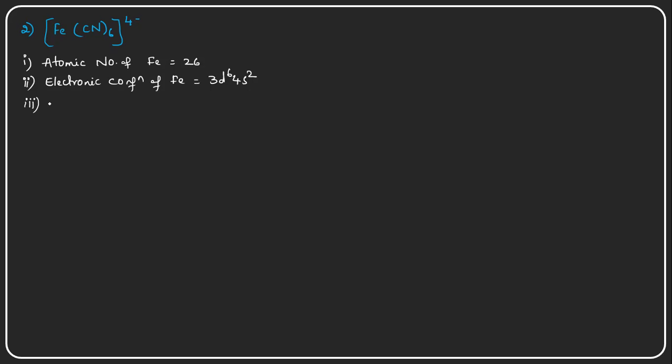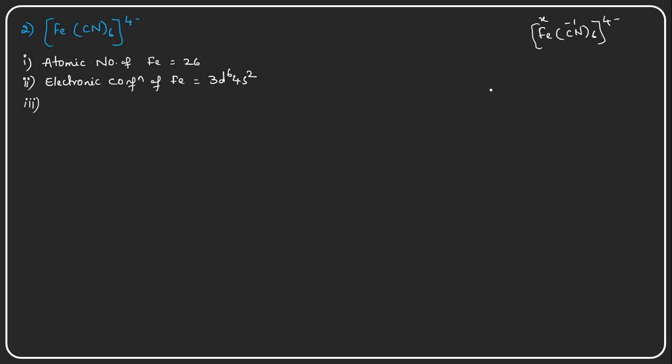So what is the oxidation state of the iron here? I am taking the complex with iron, 6 cyanide molecules, and a 4 minus charge. This is the anionic complex carrying 4 minus charges. Cyanide is a molecular ion, a pseudo halogen, so just like the halogens, cyanides carry a -1 oxidation state. For iron, we don't know the oxidation state, we need to calculate it.